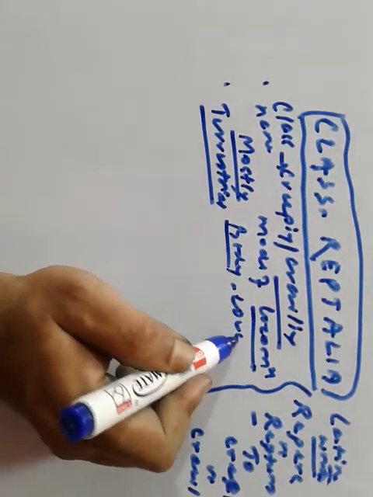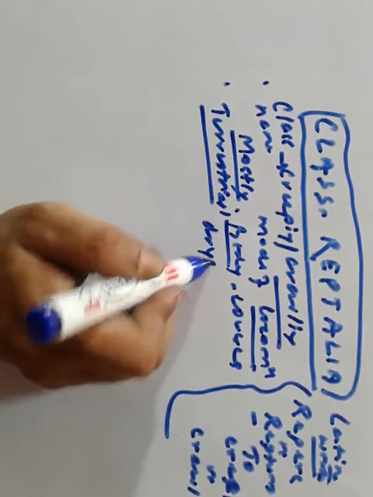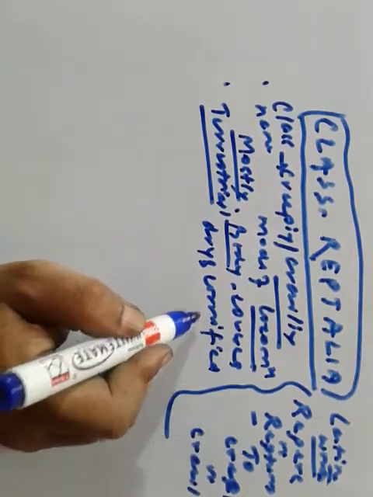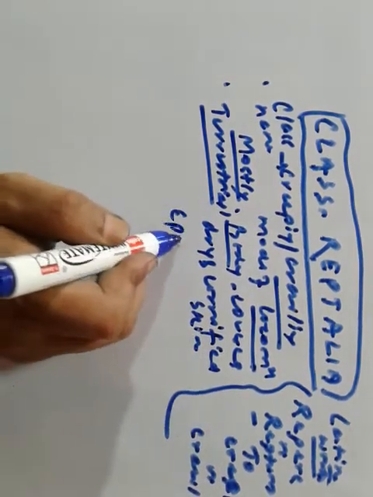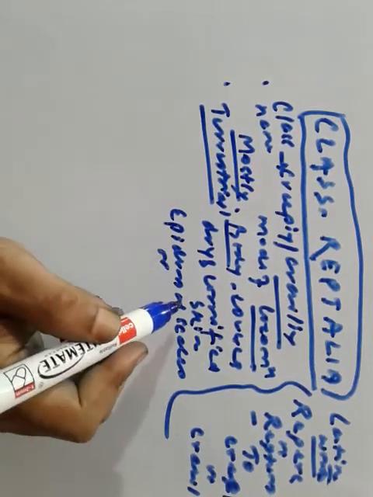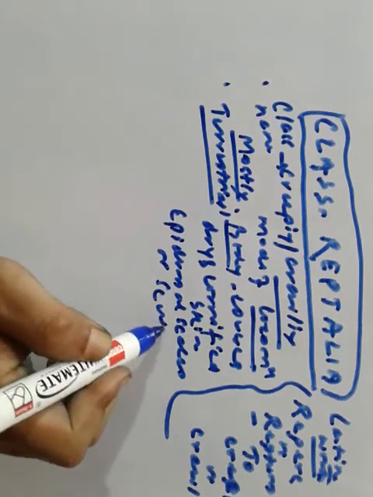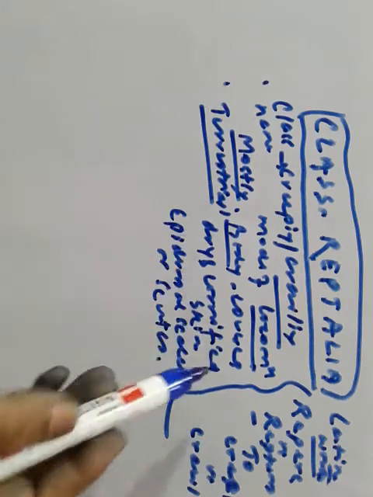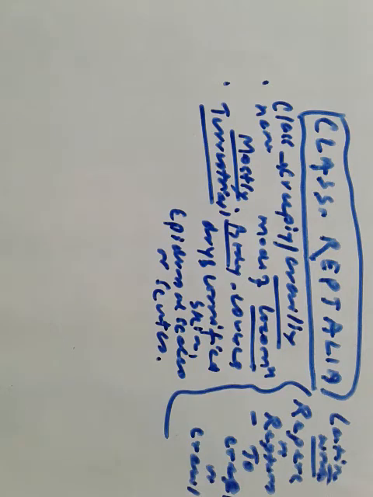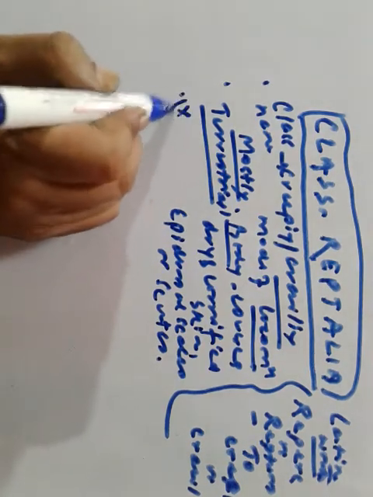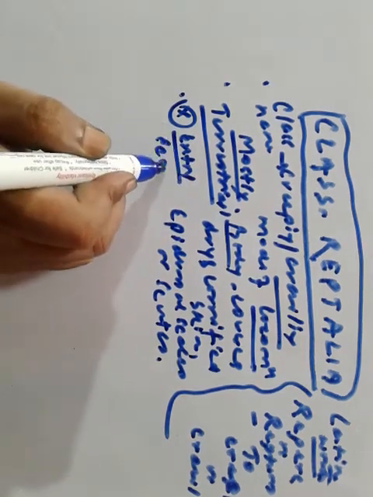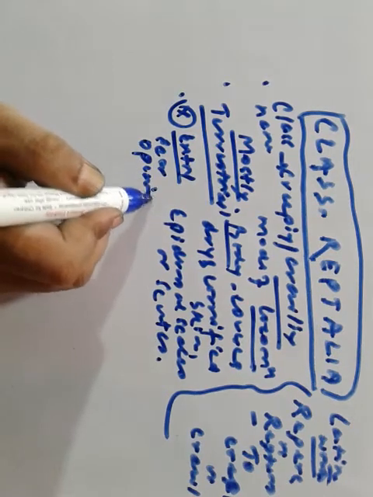Body covered by dry and cornified skin, epidermal scales, also known as scutes. And they don't have external ear openings.